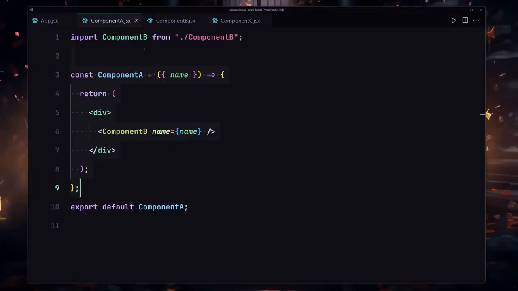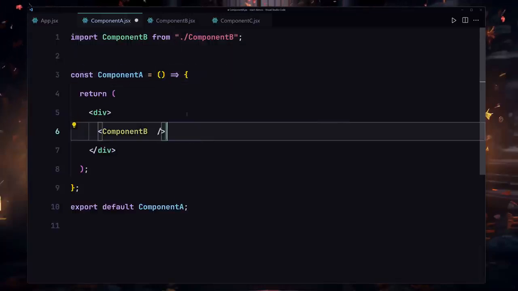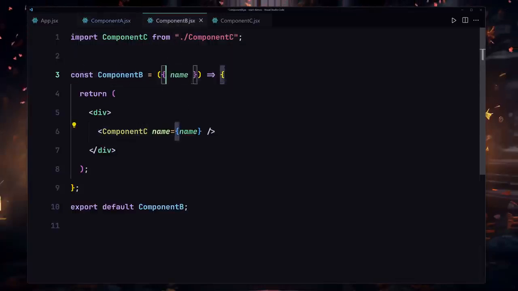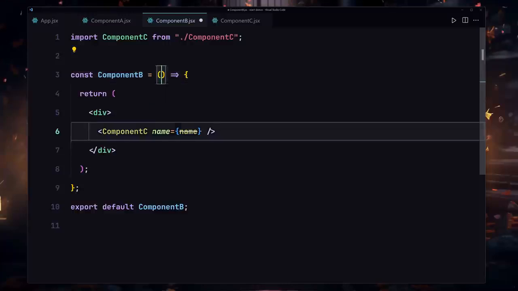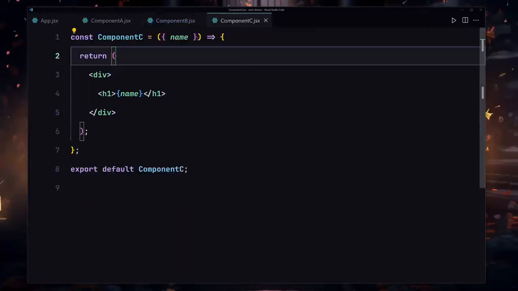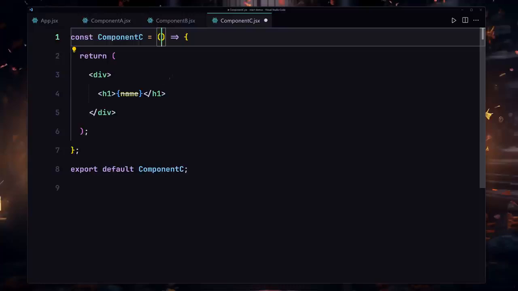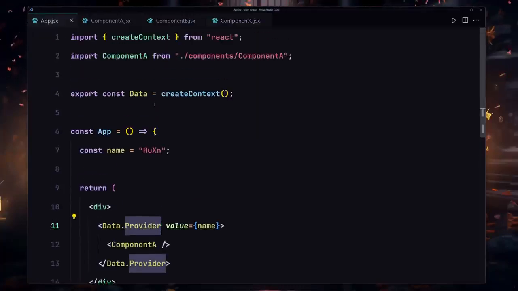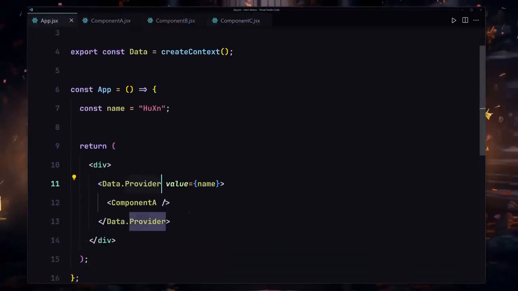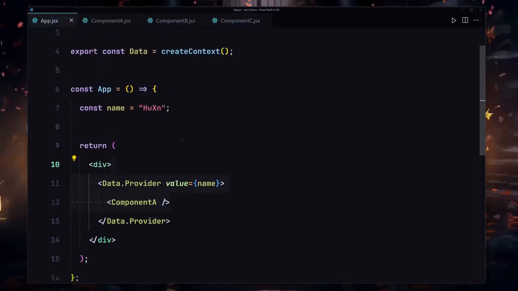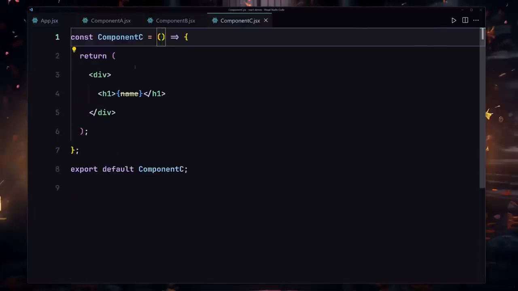So I'm going to go into my component A, and we no longer need this name right here, so I'm going to remove that. I'm going to go into component B and remove that from here as well. And now inside component C, I'm also going to remove that from here. But now the question is, how are we going to be receiving that data now that we pass that data right here into this component? How in the world are we going to be receiving or consuming that?